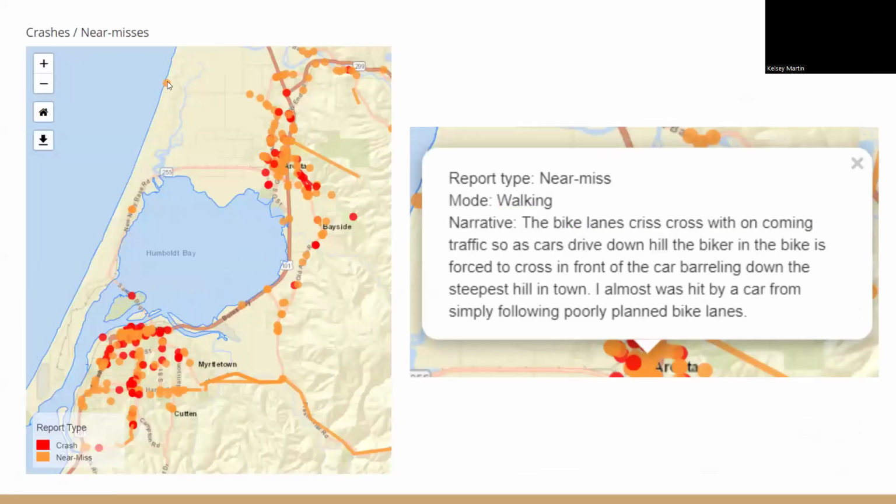So if you were to zoom in on one of those maps, you'd be able to click on one of these dots or one of these lines, which is an individual report, and you'll be able to see what type of report this was.